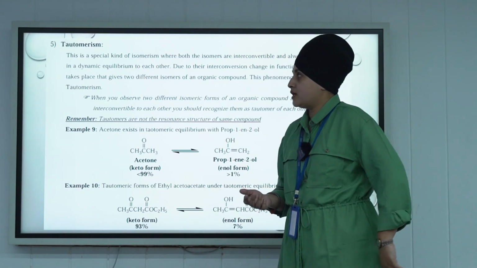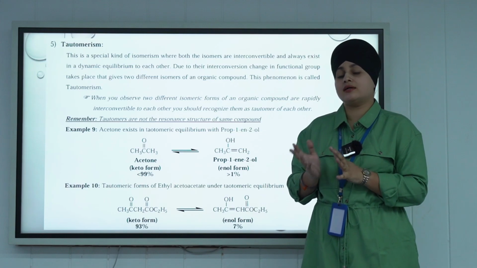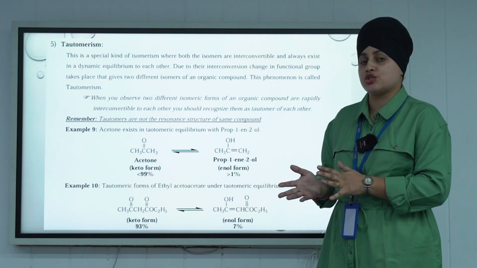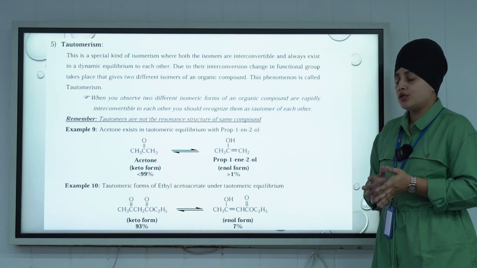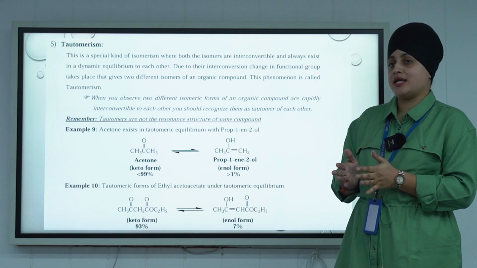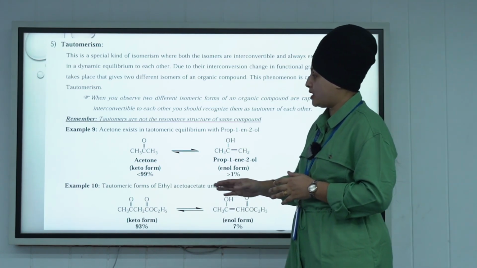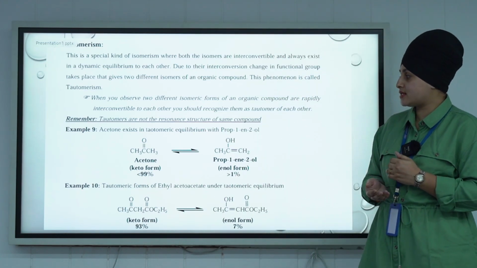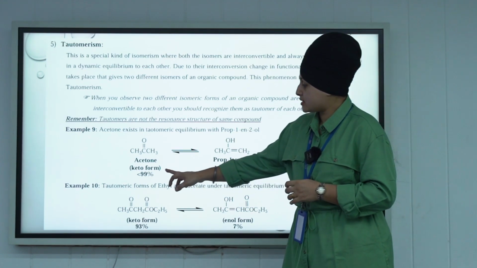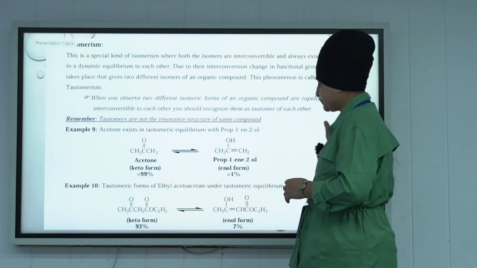Next is tautomerism. This is a special kind of isomerism where both the isomers are interconvertible and always exist in a dynamic equilibrium state with each other. This is known as tautomerism. Due to their interconversion, a change in functional group takes place that gives two different isomers of an organic compound. For example, acetone exists in tautomeric equilibrium with prop-1-en-2-ol. That is the keto form and enol form of acetone. This is known as tautomerism.